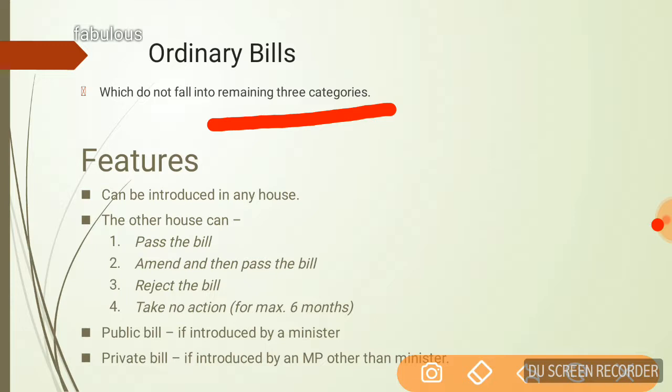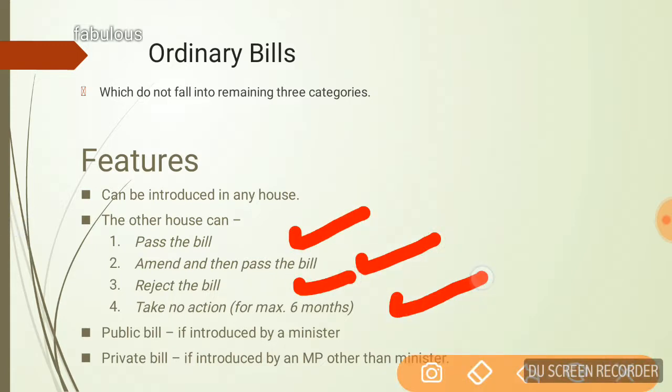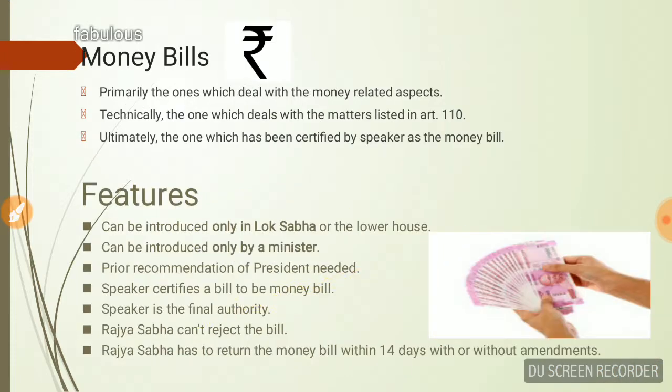Now, when we talk about the features of the bill, some of the features I have written, like it can be introduced in any house. When it is passed in one house and goes to the other house, these options are available with the other house to take action on it. And the ordinary bill is called a public bill if it is introduced by a minister, and it is called a private members bill if it is introduced by an MP other than a minister. Similarly, I have talked about the money bill.